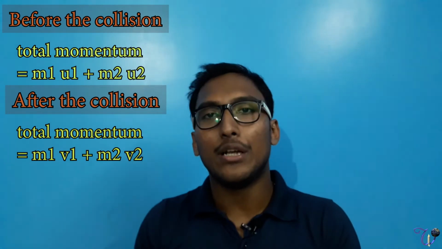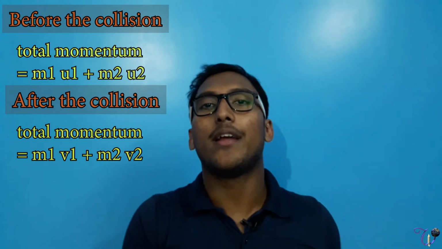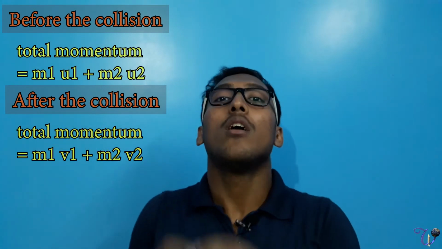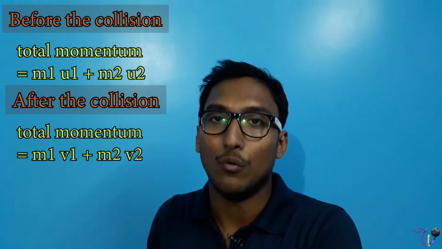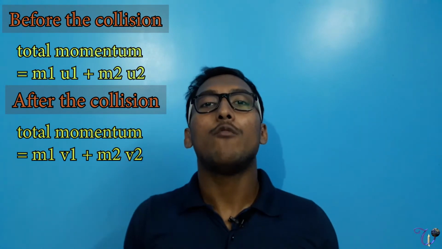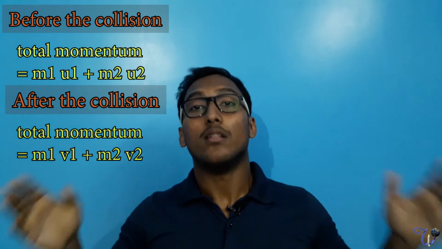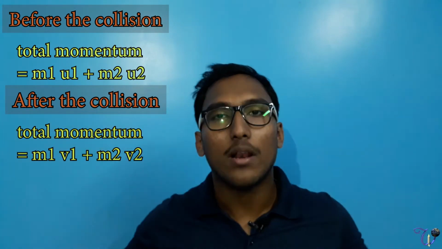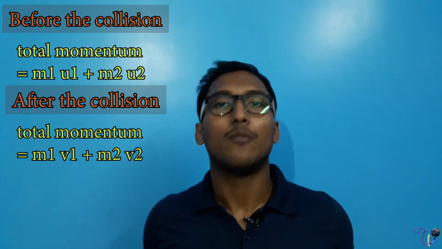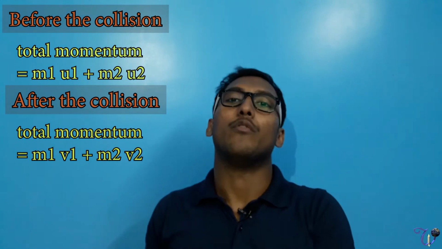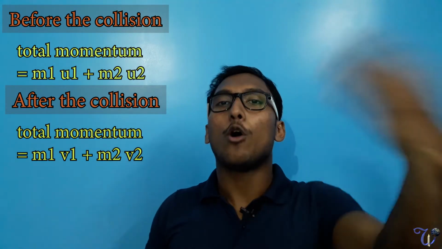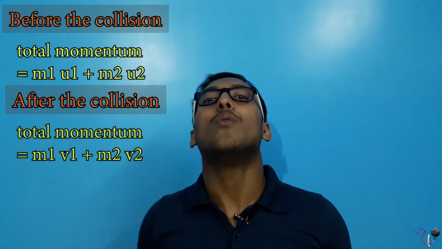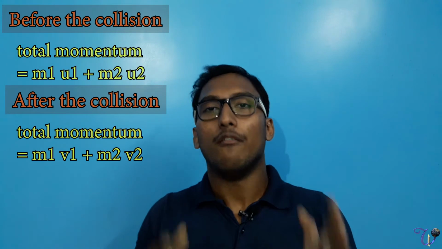After the collision, the momentum of the first particle will be m1 v1 and the second m2 v2, so the total momentum of the isolated system is m1 v1 plus m2 v2.